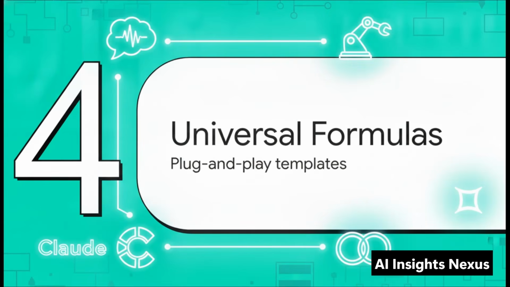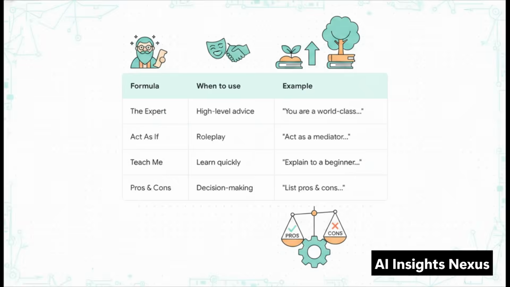All right, Section 4, Universal Prompt Formulas. These are your plug-and-play templates for literally any platform. Keep these 4 powerhouse formulas in your back pocket. We've got the expert for when you need specialized, high-level advice. Then there's Act As If, which is incredible for role-play, like having the AI act as a neutral mediator in a tense business dispute. Then, oh, my absolute favorite, the Teach Me formula.